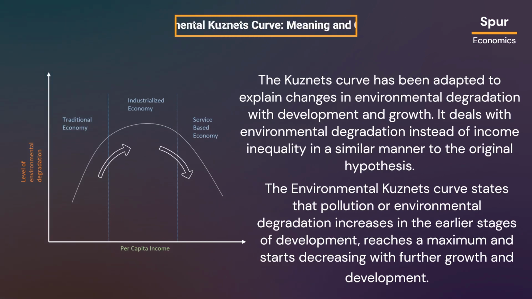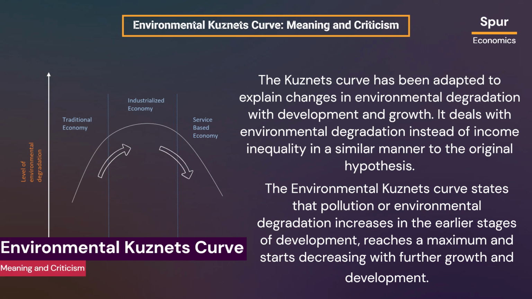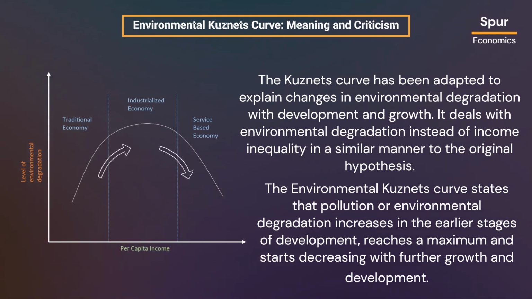The Kuznets curve has been adapted to explain changes in environmental degradation with development and growth. It deals with environmental degradation instead of income inequality in a similar manner to the original hypothesis. The environmental Kuznets curve states that pollution or environmental degradation increases in the earlier stages of development, reaches a maximum and starts decreasing with further growth and development.